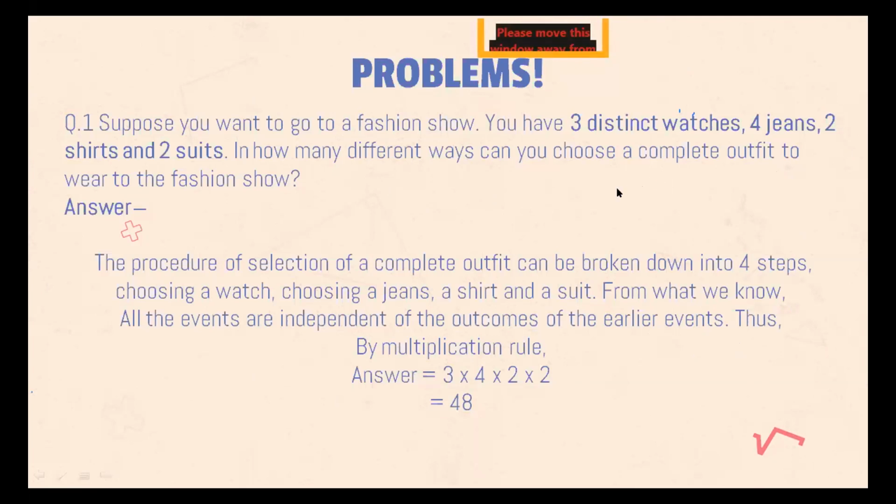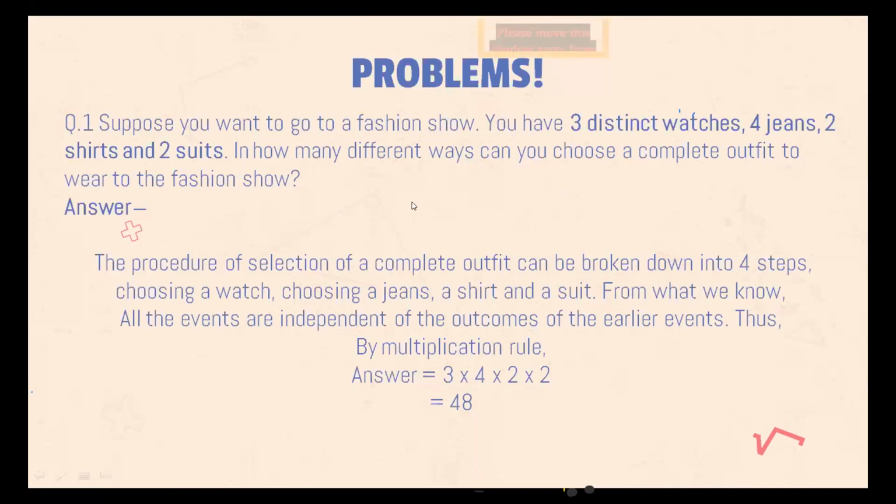Okay, so you can answer this in the chat as well, but I've posted the answer here. Suppose you want to go to a fashion show. You have three distinct watches, four jeans, two shirts, and two suits. And we assume all of these are distinct, just because the multiplication rule requires them to be distinct. In how many different ways can you choose a complete outfit to wear to the fashion show?